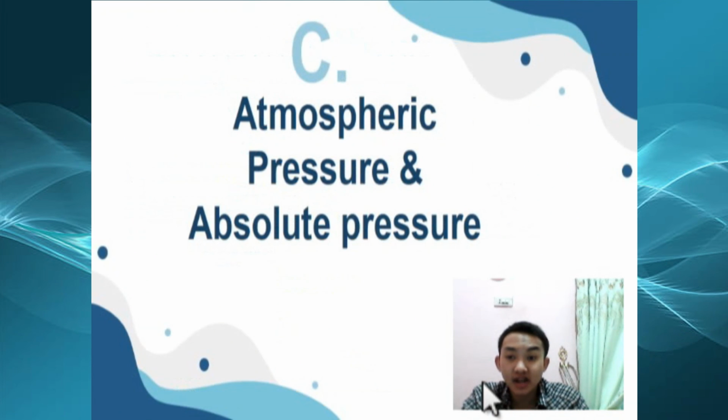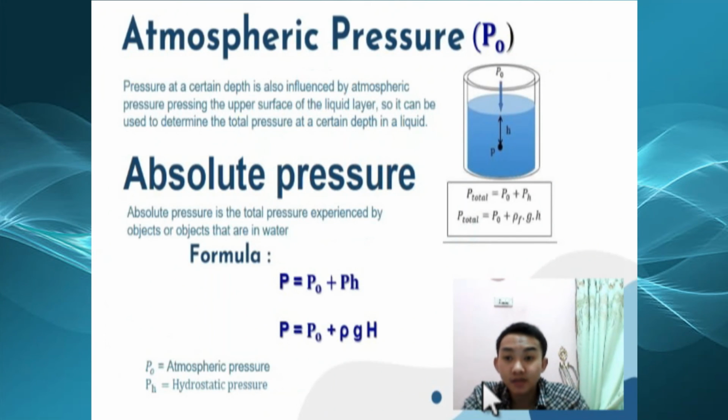And the next is atmospheric pressure and absolute pressure. Atmospheric pressure: pressure at a certain depth is also influenced by atmospheric pressure pressing the upper surface of the liquid layer. So it can be used to determine the total pressure at a certain depth in a liquid.